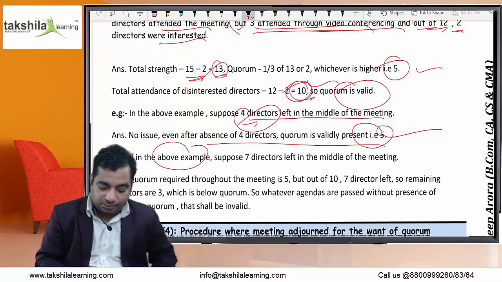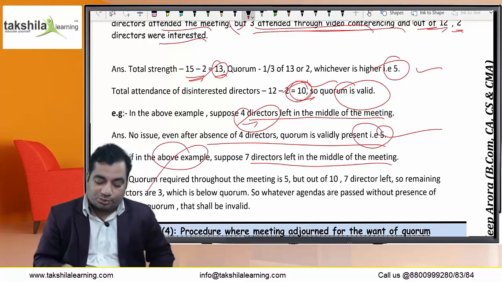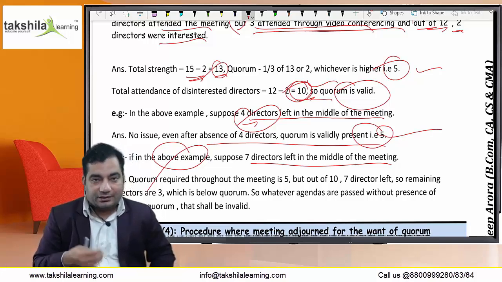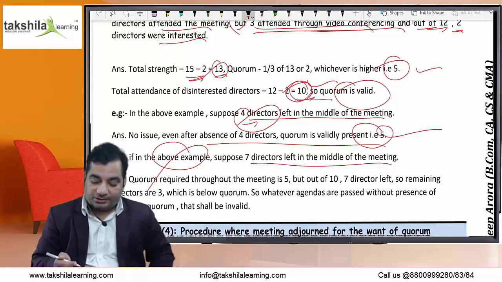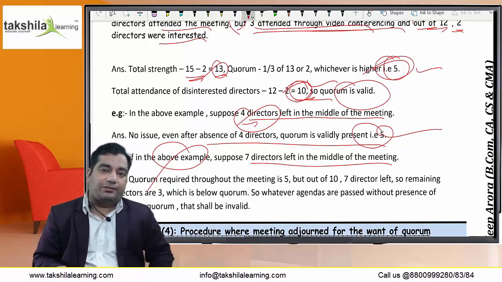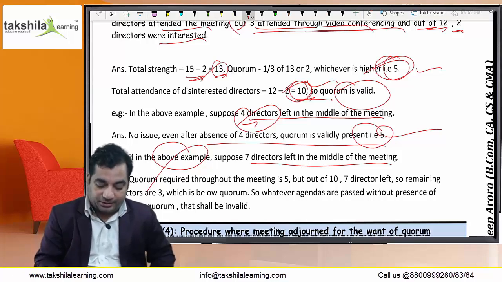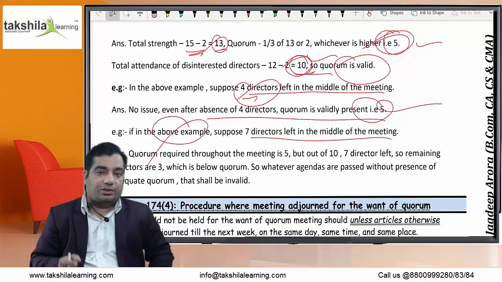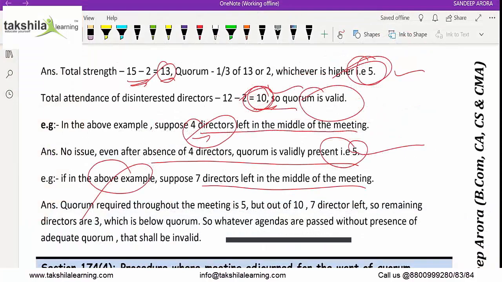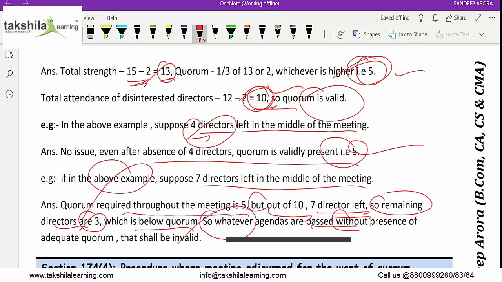In the next example, suppose 7 directors left in the middle of the meeting. Total present were 10. Out of that 7 left, and remaining are 3. But the required quorum was 5. So there is violation. The remaining decisions which have been taken now will not be valid. Why? Quorum is required throughout the meeting. Quorum required throughout the meeting is 5, but out of 10, 7 directors left. So remaining directors are 3, which is below the quorum. So whatever agendas are passed without the presence of the adequate quorum shall be invalid.